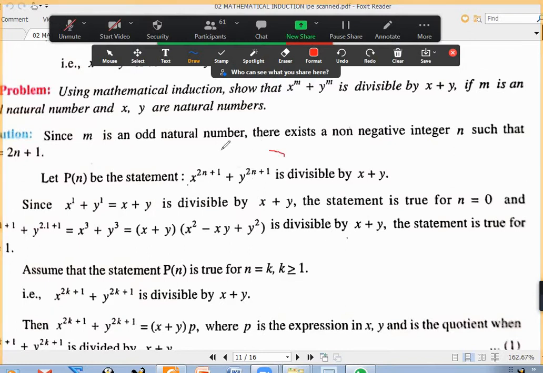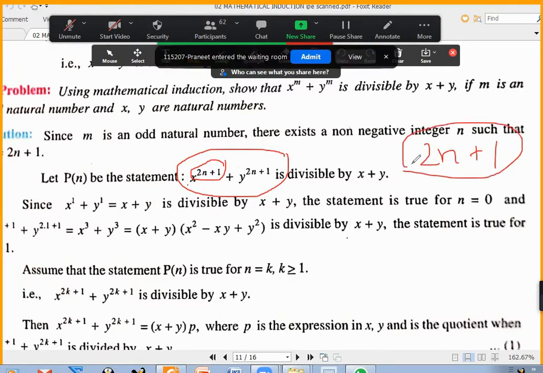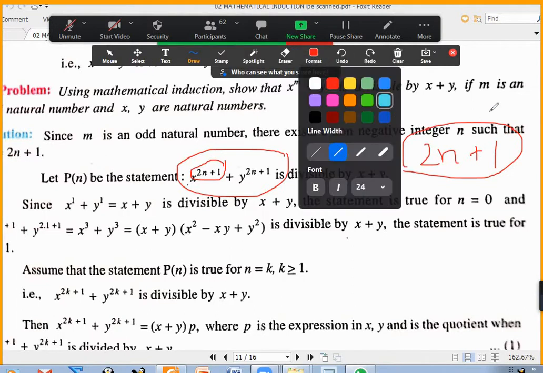Another method is you can take x power 2n plus 1, y power 2n plus 1. You take m as 2n plus 1, nothing wrong. But if you want 2n plus 1 to cover all the odd natural numbers, what is the smallest n I should take? 0. If I take 1, 2n plus 1 will become 3. Then you are proving from 3 onwards, right?